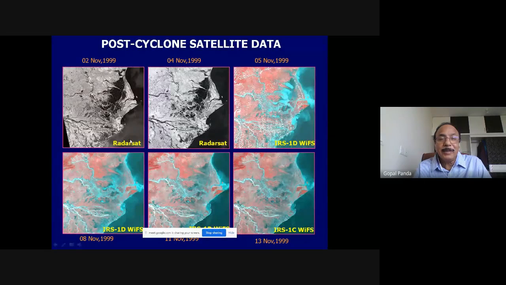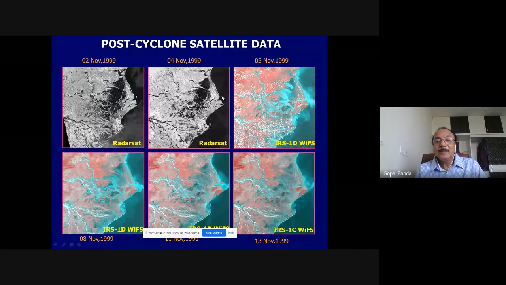India indented the data from the Radarsat satellite of Canada and tried to interpret it, because for 3 days continuously the storm was hovering over coastal Orissa and the cloud cover was almost complete over the sky, and it was not possible to map out the flooding areas created by the heavy cyclonic rain. So they used this radar satellite, which had a microwave sensor, to map out the areas which had been flooded by the 1999 super cyclone. This is how the applications have also become real time when we are using remote sensing.